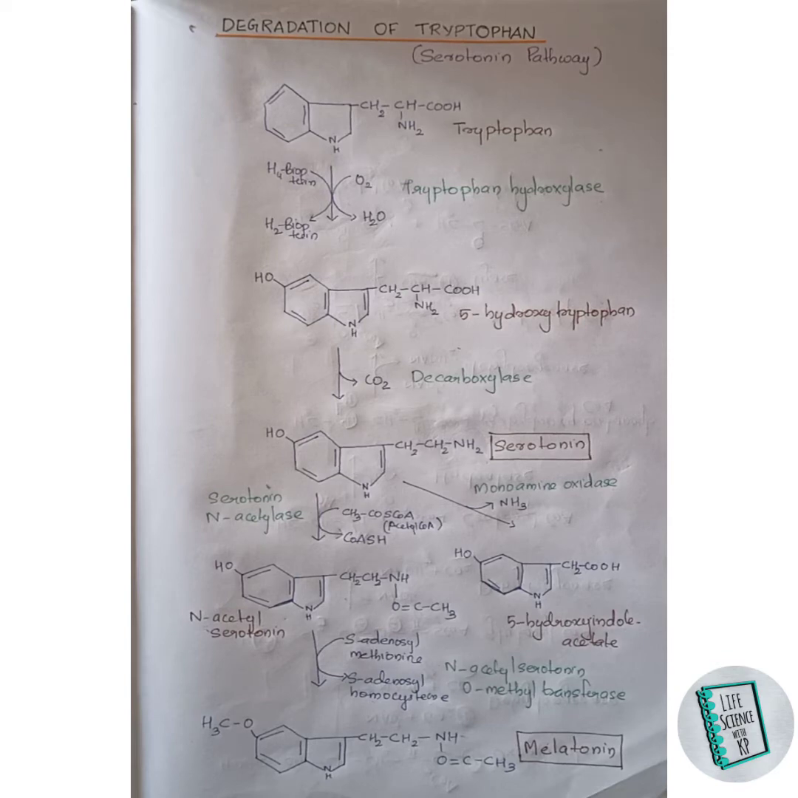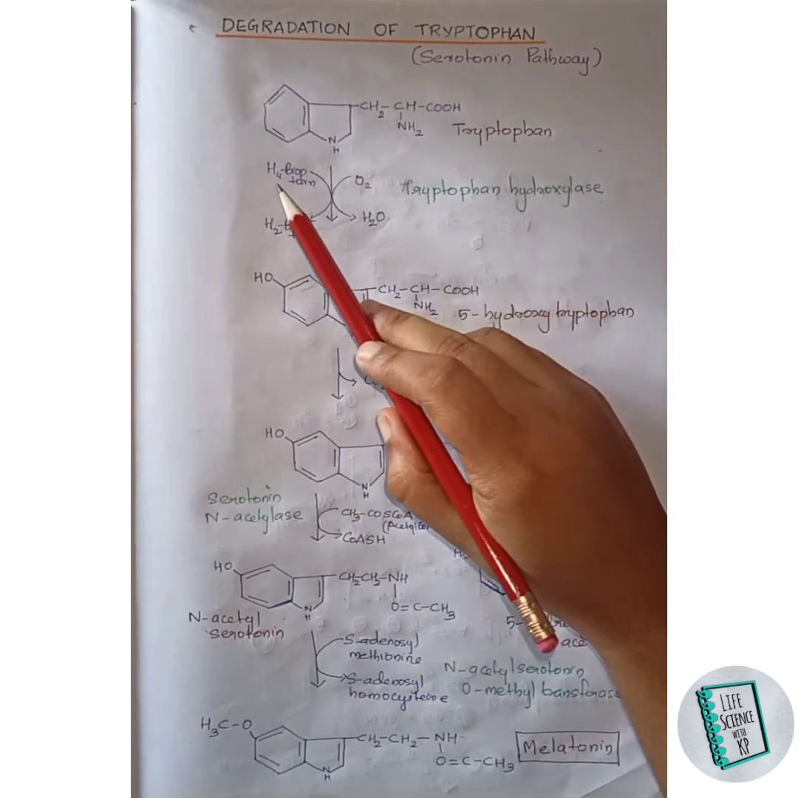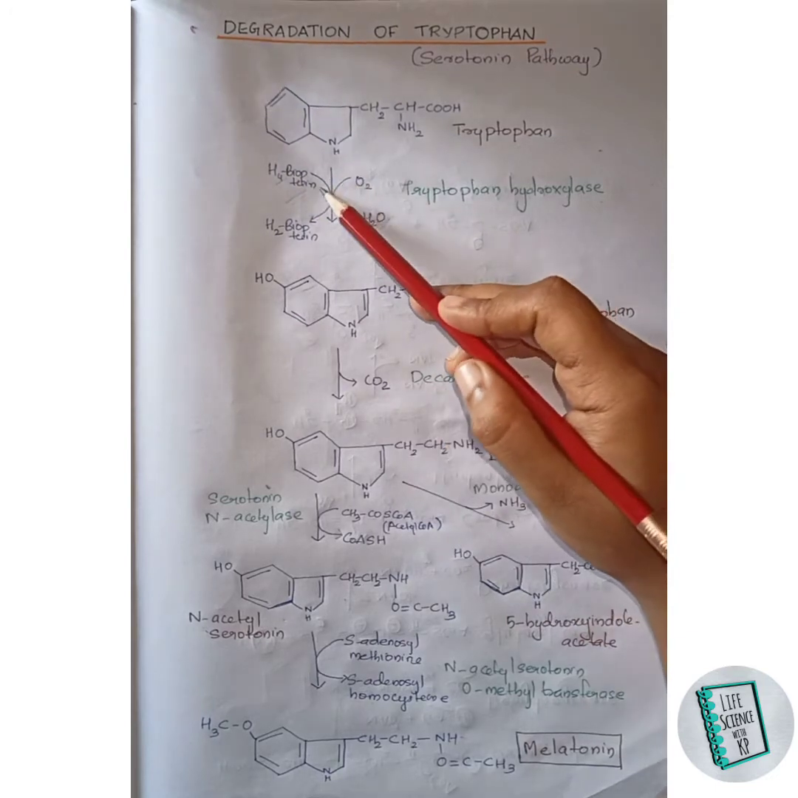Today we will be discussing the degradation of the tryptophan serotonin pathway. So in this pathway, first of all, the tryptophan in the presence of tryptophan hydroxylase forms 5-hydroxytryptophan. Here an oxygen molecule comes and releases a water molecule. It also needs tetrahydrobiopterin to provide the reducing equivalents.